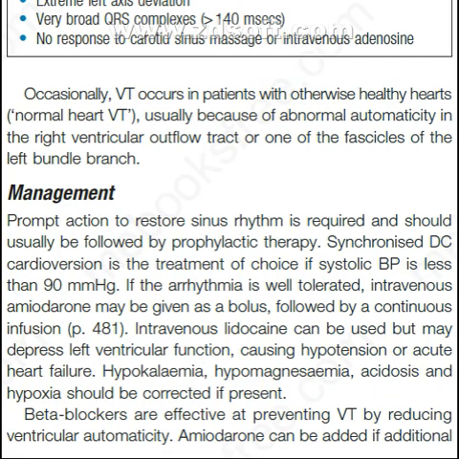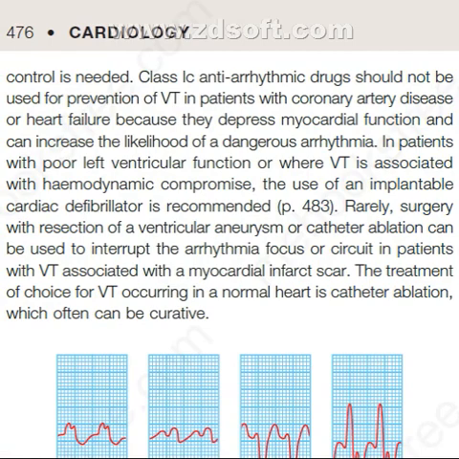Hypokalemia, hypomagnesemia, acidosis, and hypoxia should be corrected if present. Beta blockers are effective at preventing VT by reducing ventricular automaticity. Amiodarone can be added if additional control is needed. Class 1C antiarrhythmic drugs should not be used for prevention of VT in patients with coronary artery disease or heart failure because they depress myocardial function and can increase the likelihood of a dangerous arrhythmia.